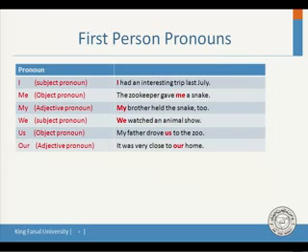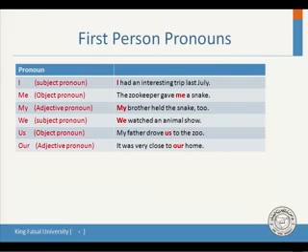First person pronouns. How many pronouns do we have in this table? We have 6 pronouns. I is a subject pronoun. I had an interesting trip last July. Me is an object pronoun. The zookeeper gave me a snake. He gave me a book.